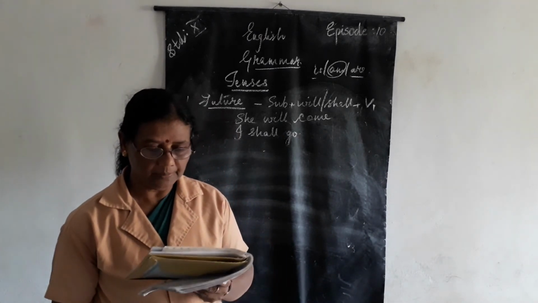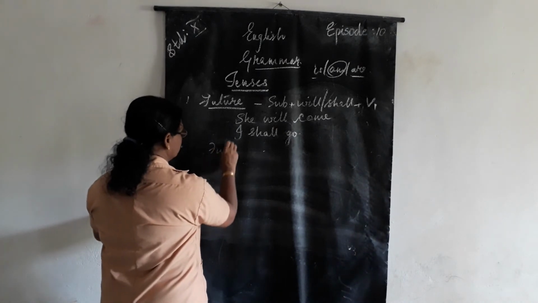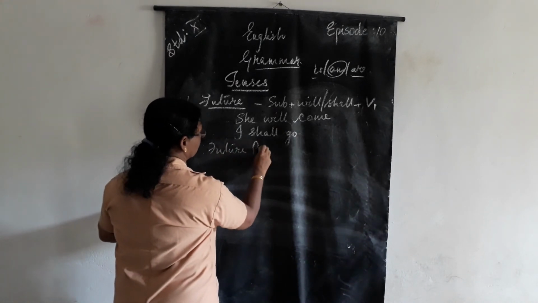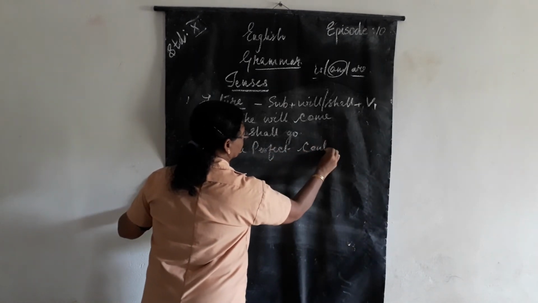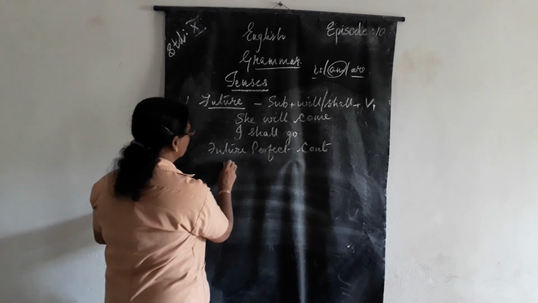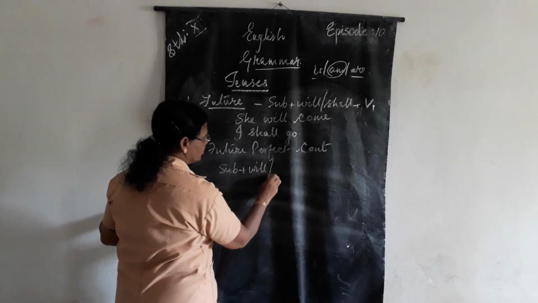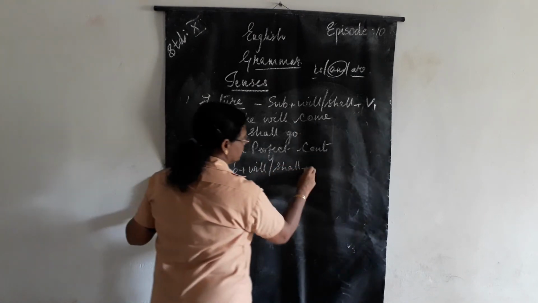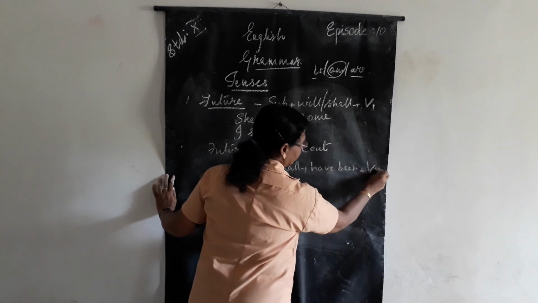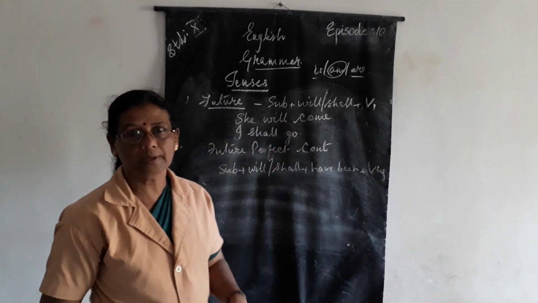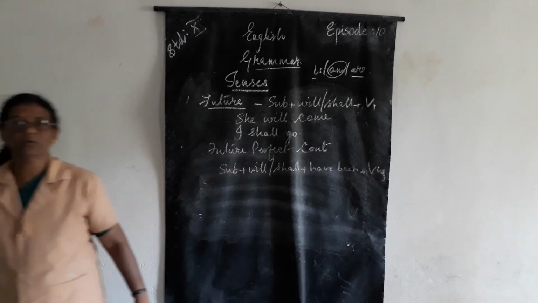Now when it is in the perfect continuous, so now the fourth form is future perfect continuous. Future perfect continuous. So subject plus will or shall plus have been plus verb ing. Have been plus verb ing. So the three forms are already said.